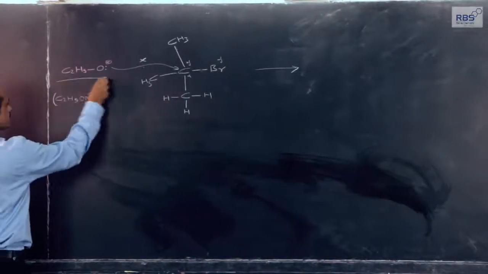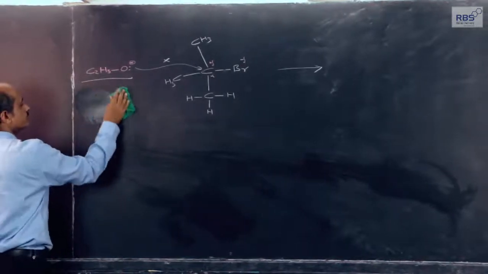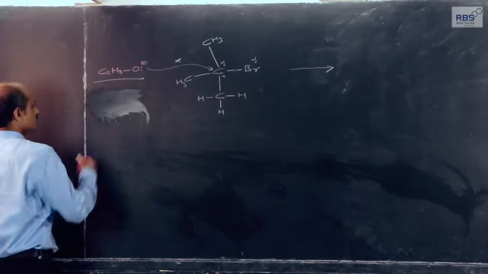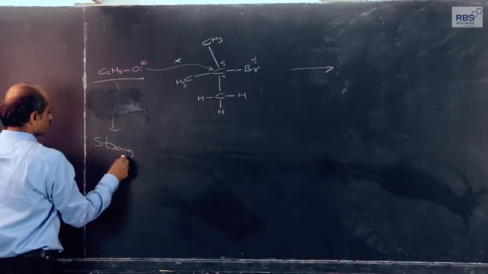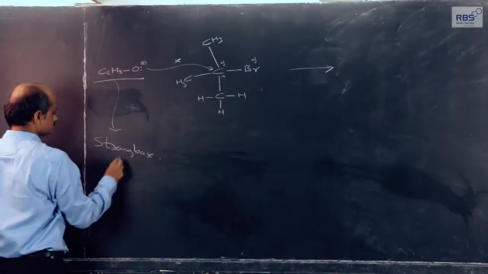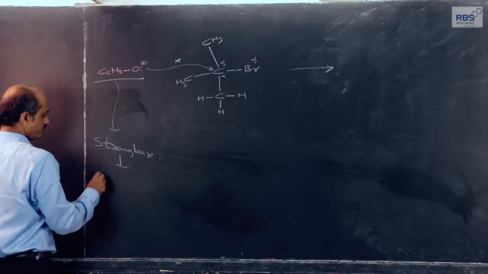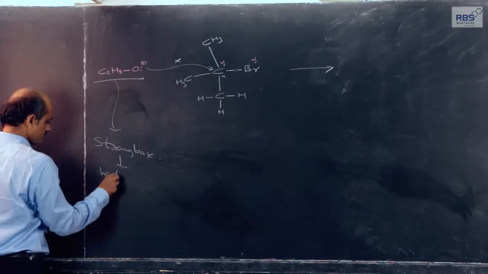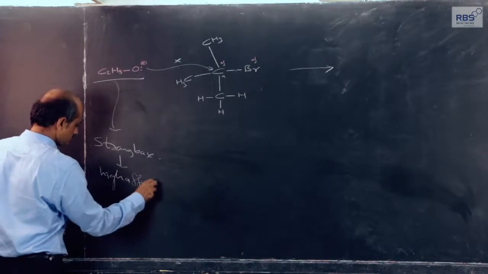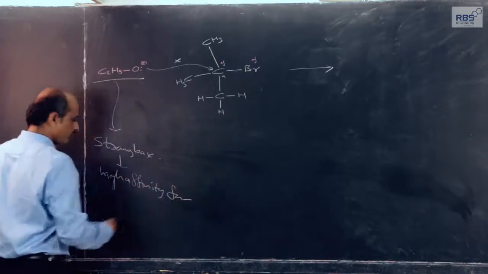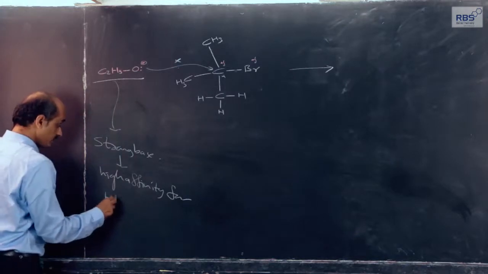This ethoxide ion, which comes from sodium ethoxide, is a strong base, with very high affinity for electron deficient species, very high affinity for H plus ions.